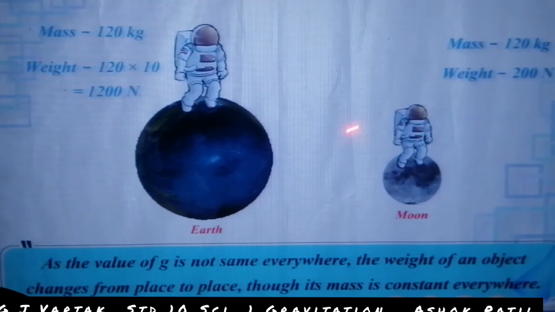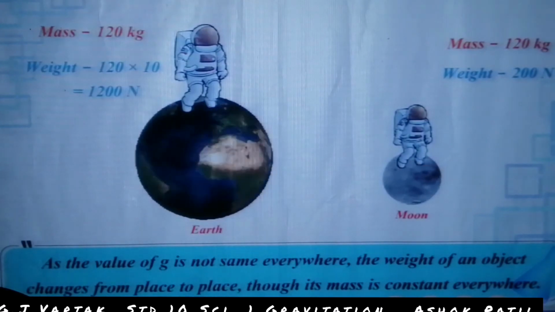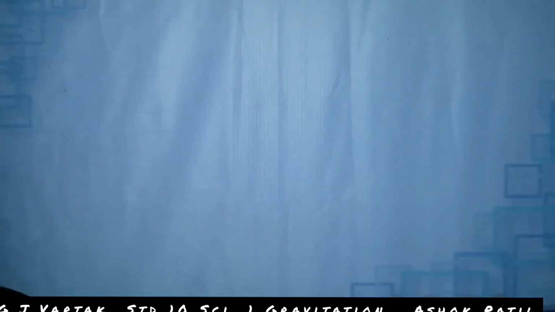Look here: 1200 upon 6 is 200, because the ratio of weight on the moon and earth is 1:6.